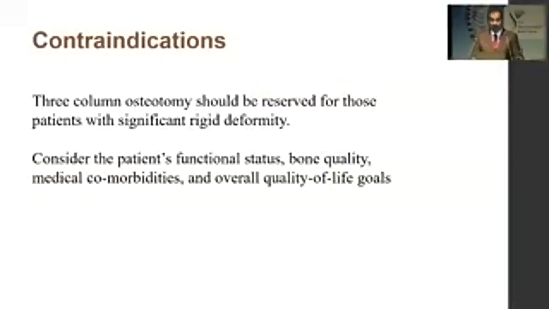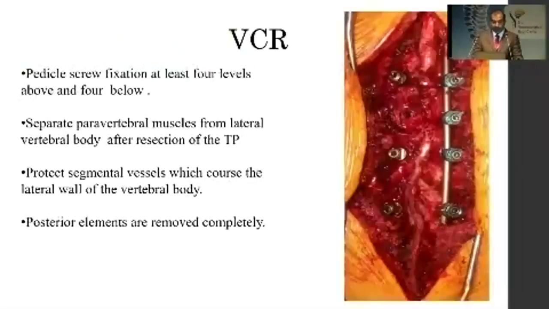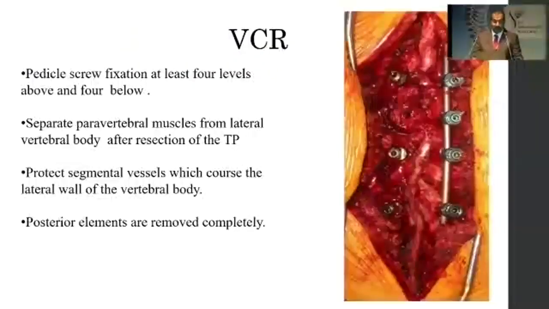Again, a word of caution, the 3-column osteotomy should be reserved for the patients with significant rigid deformity. Consider patient's functional status, bone quality, medical comorbidities, and other overall quality of life goals before you go for these extensive surgeries. So for VCR, pedicle screw fixation, at least 4 levels above and 4 levels below should be done. Separate paravertebral muscles and lateral vertebral body after resection of the transverse processes. Protect segmental vessel which goes along the lateral aspect of the body.